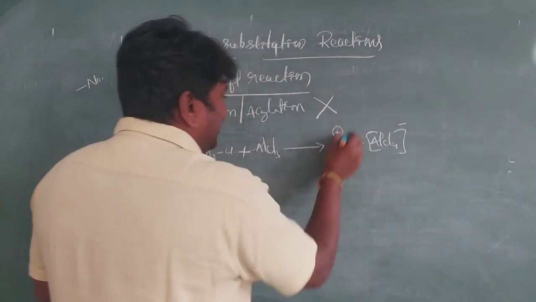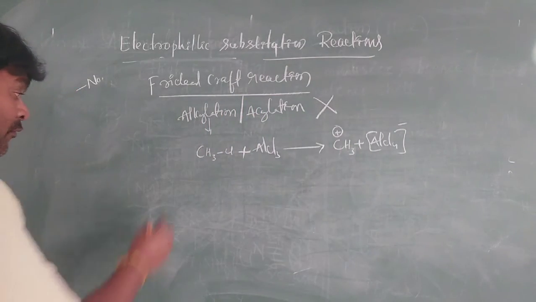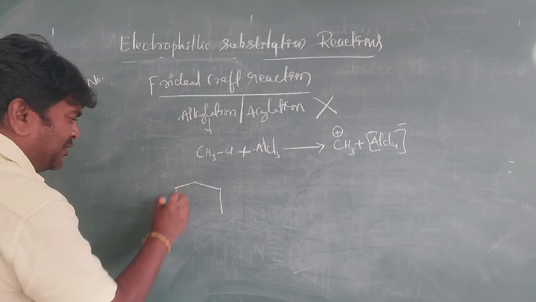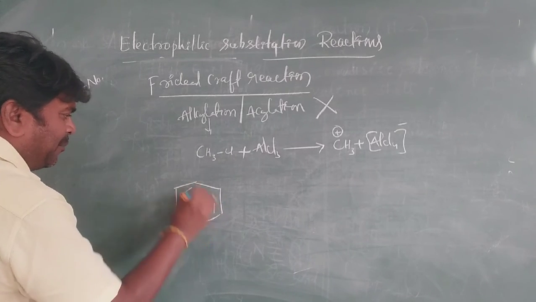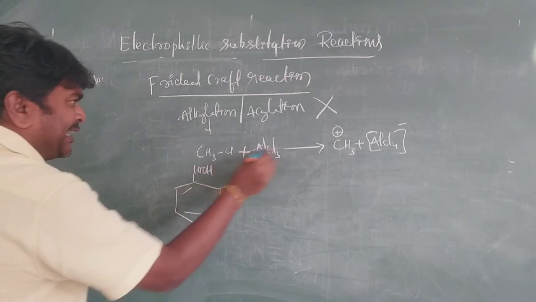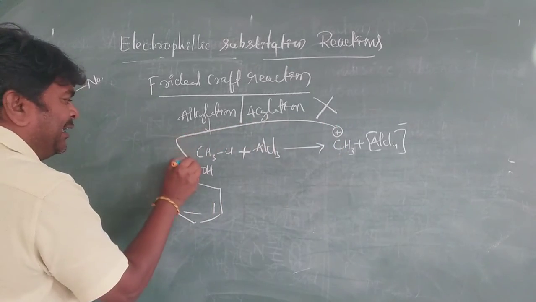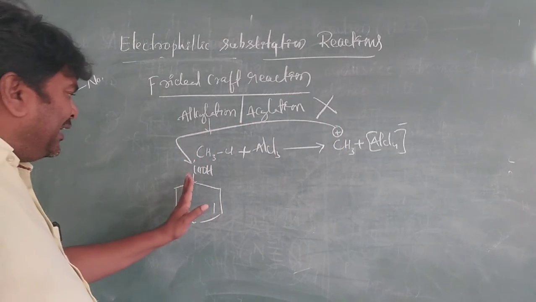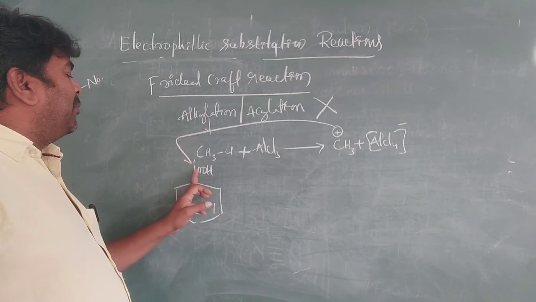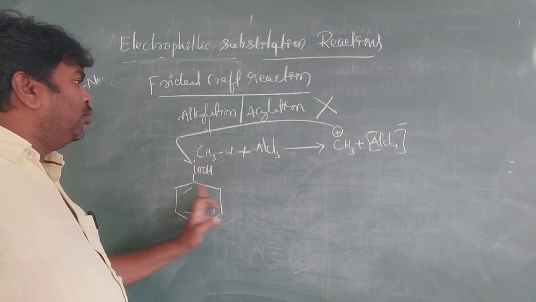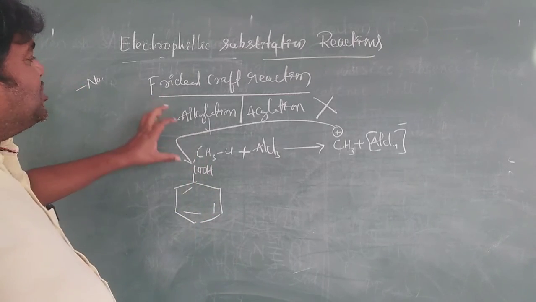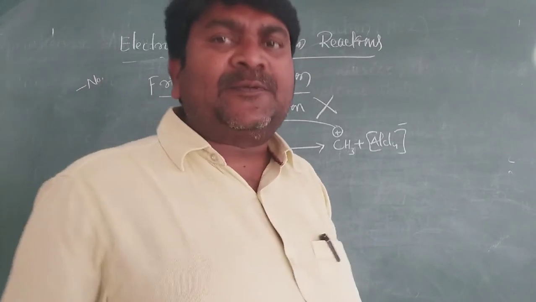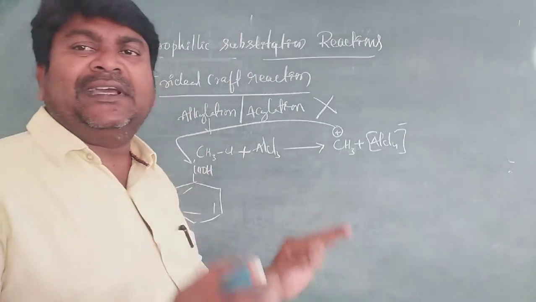My dear students, it is the electrophile. Suppose you take benzoic acid. The electrophile would attack here only, but all the electrons are pulled toward the group in benzoic acid. That's why alkylation and acylation do not take place for benzoic acid.